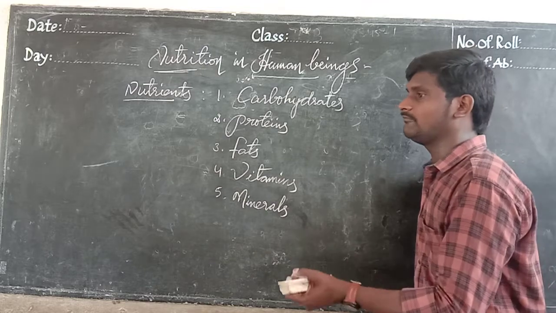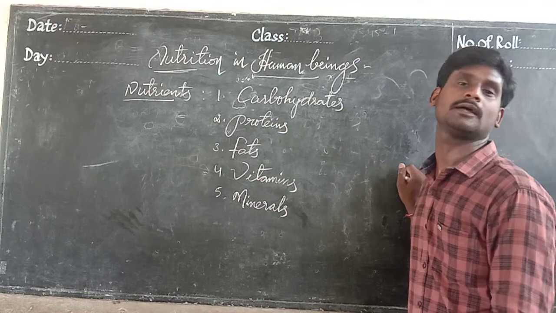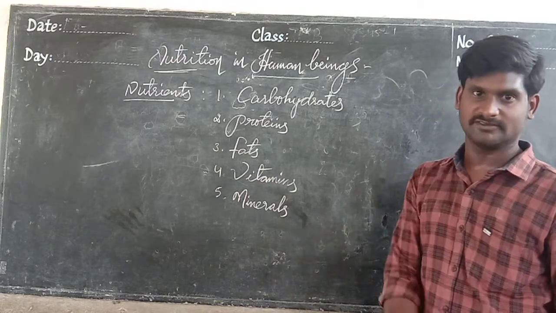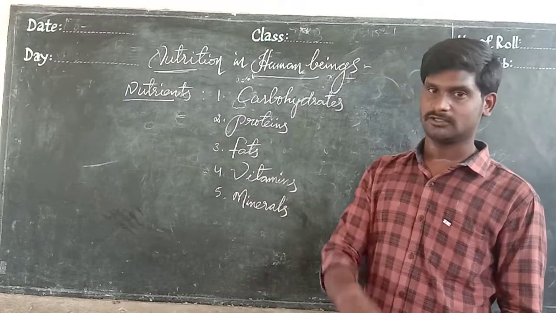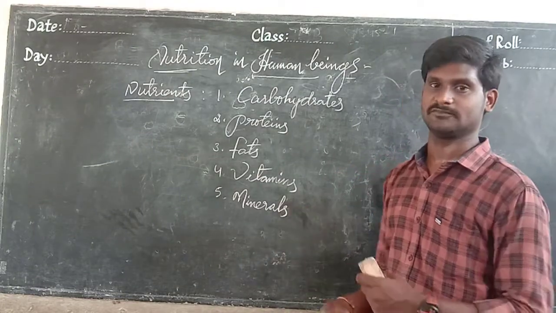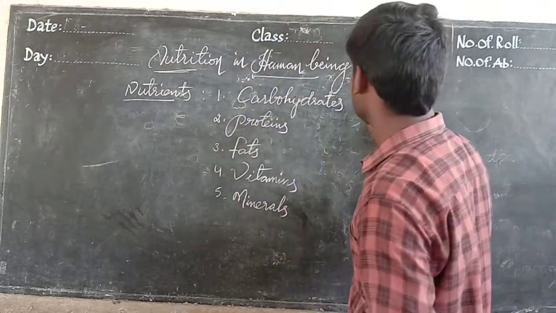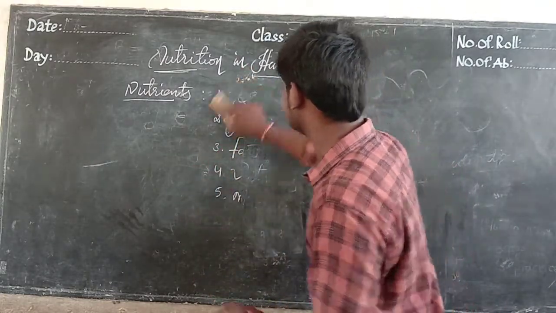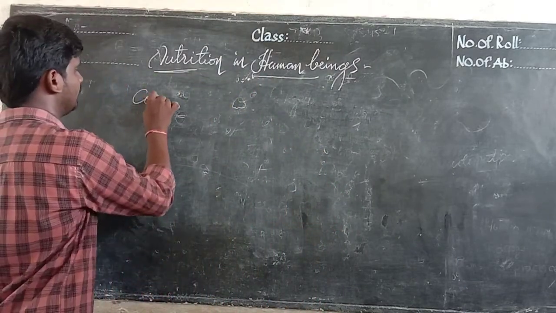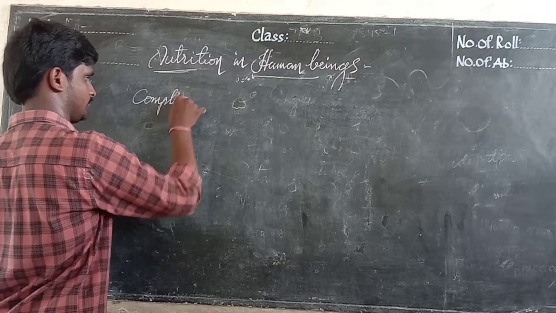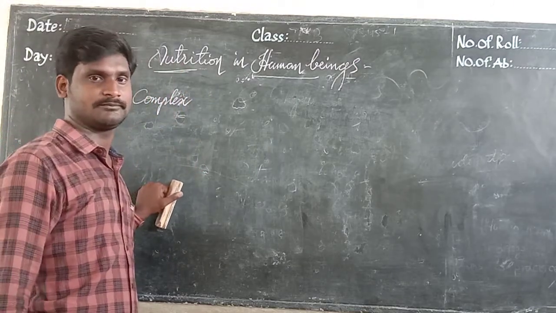Okay, when I am taking food, even if I am taking dal curry, green leaf vegetable curry, or rice, whatever the food item, along with that food item we are mixing plenty of items. That means it is a complex food material. What we are taking is a complex food material, that means it contains plenty of items.